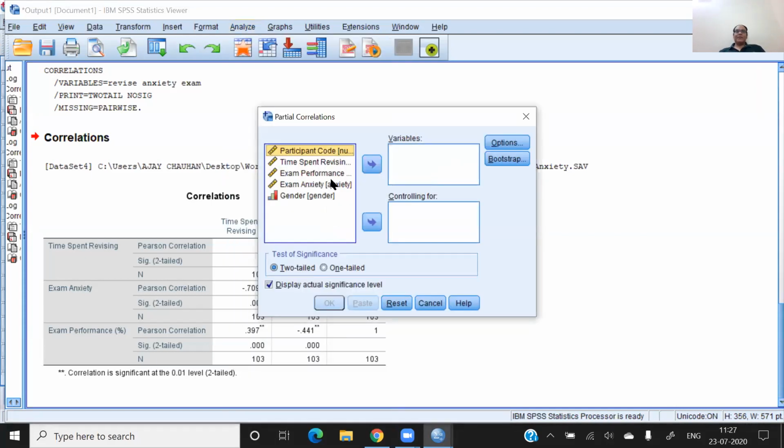First of all, revision should come and performance should come, and the variable which you want to control comes here. In this example, I want to find out the relationship between revision and performance after controlling the variable called anxiety. And let's click OK.